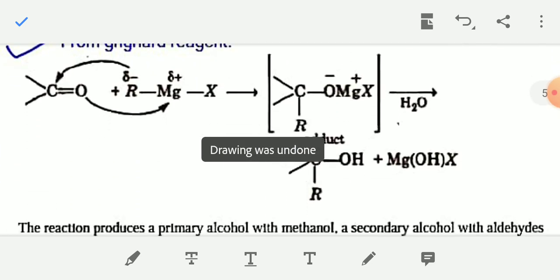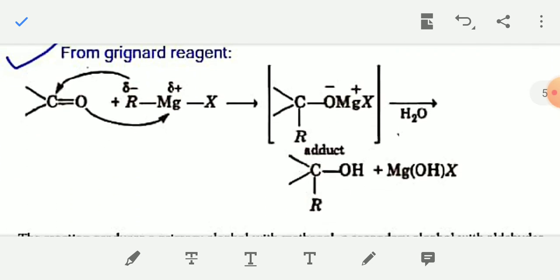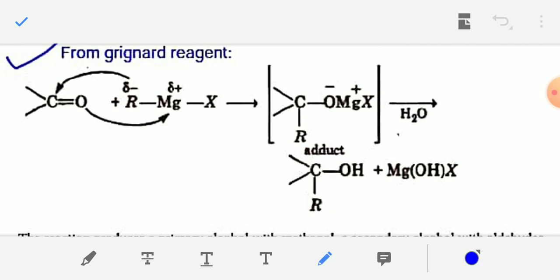Next, from Grignard reagent. The general formula of Grignard reagent is RMgX. R means an alkyl group like CH3 or C2H5 or C3H7, Mg means magnesium, and X means halogen. Halogen means halide: fluoride, chloride, bromide, like this.